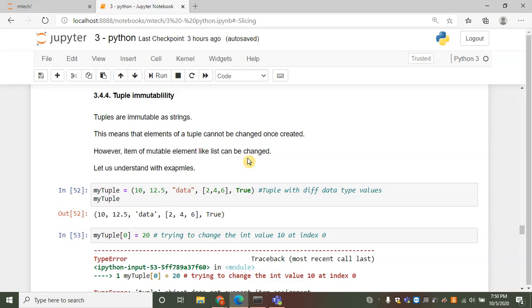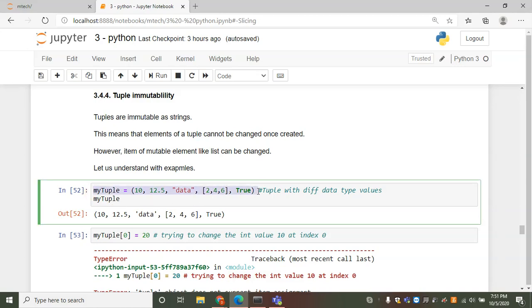But we have seen a tuple may consist of a list. A list is a mutable object. We will discuss lists in detail in future videos. As of now, a list is a sequence which is created using square brackets. As lists are mutable, the list inside a tuple can be changed. Let us understand with an example.